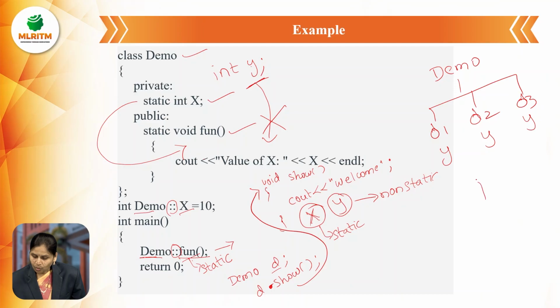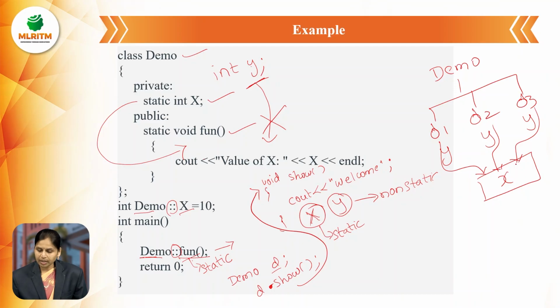But only one static variable is created. This one static variable is shared by all these 3 objects. So when this value is modified to, for example, 20, where the previous value is 10, the modified value is reflected and shared by all the objects.